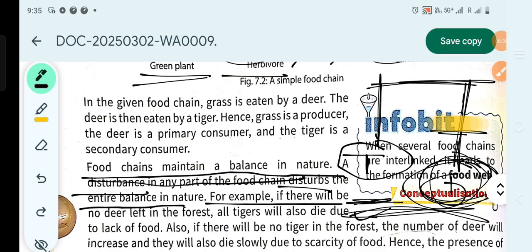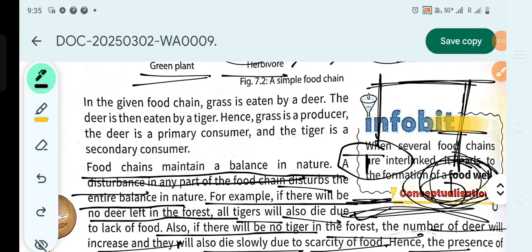For example, if there are no deer left in the forest, all the tigers will also die because they have no food. And also, if there are no tigers in the forest, the number of deer will increase and they will also die slowly due to scarcity of food.